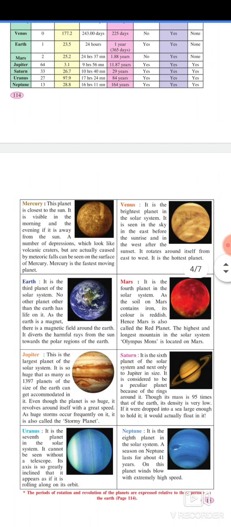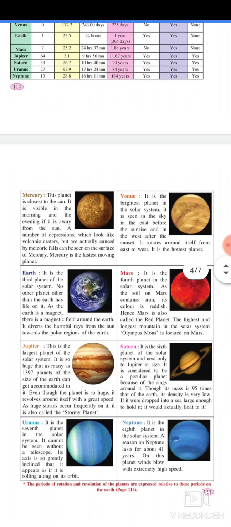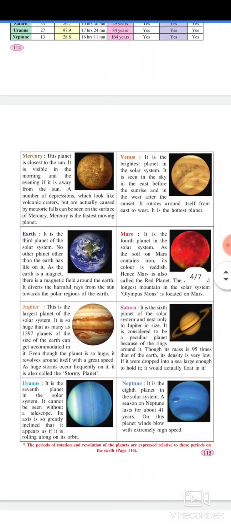Mercury. This planet is close to the sun. It is visible in the morning and the evening if it is away from the sun. A number of depressions which look like volcanic craters but are actually caused by meteoric falls can be seen on the surface of Mercury. Mercury is the fastest moving planet.